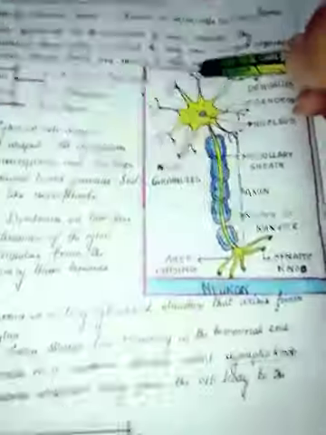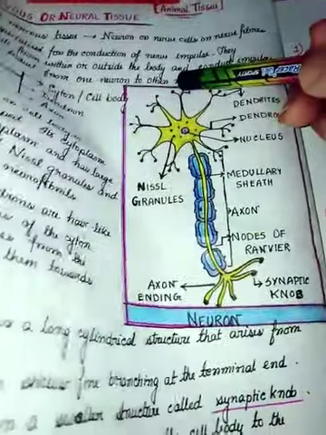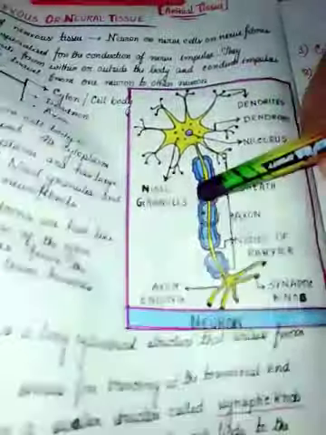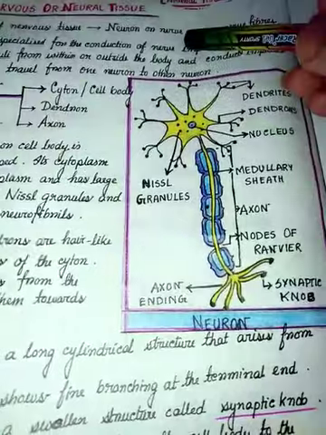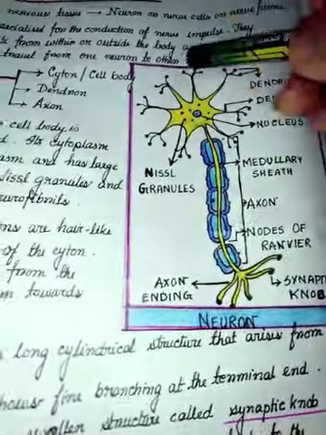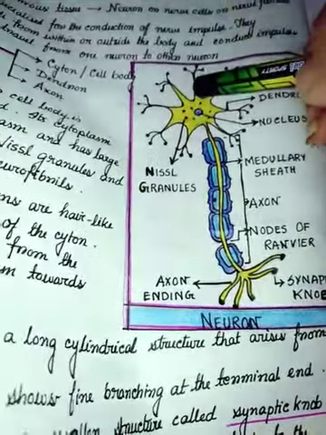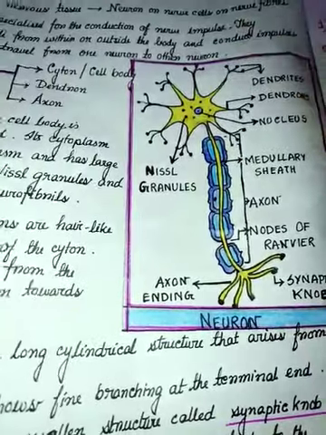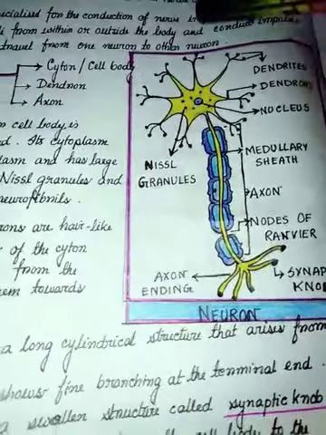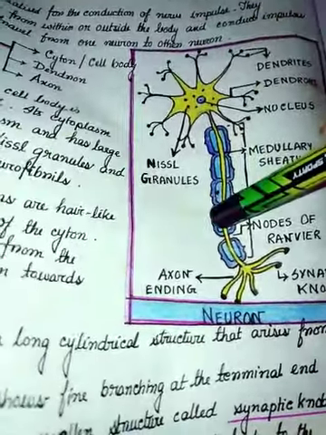Here is one nerve cell ending, and another one starting. So the dendrons are receiving the impulses from the previous neuron and carrying the impulse towards the next neuron.